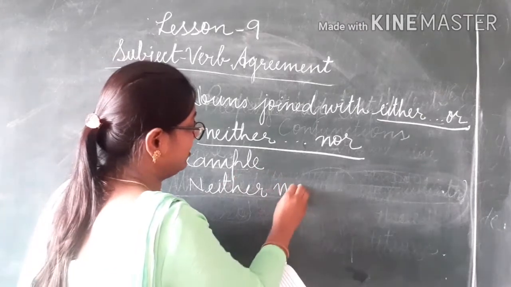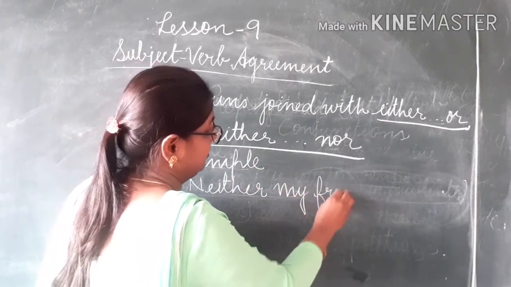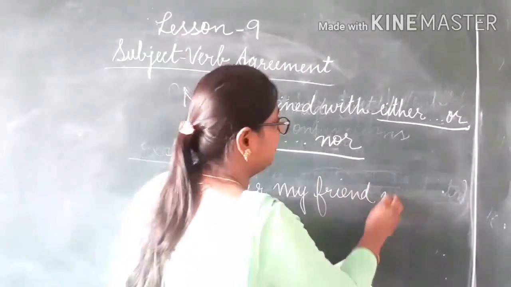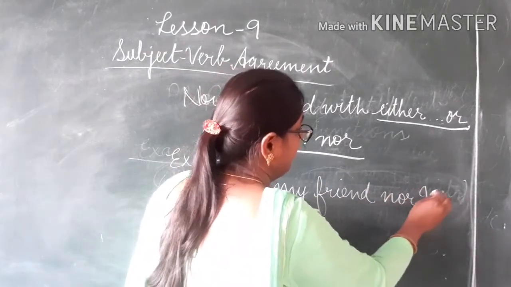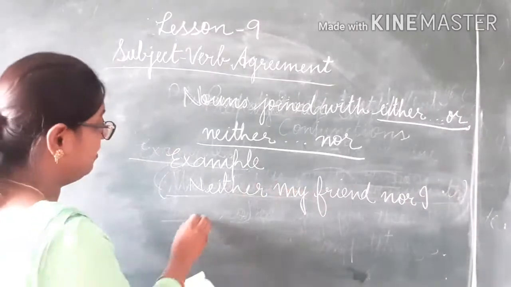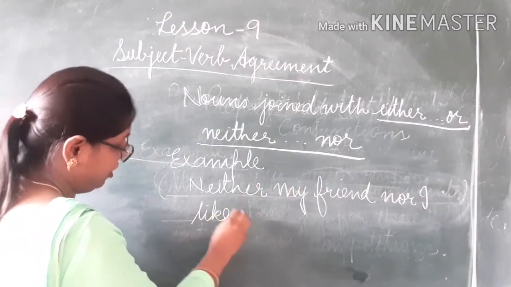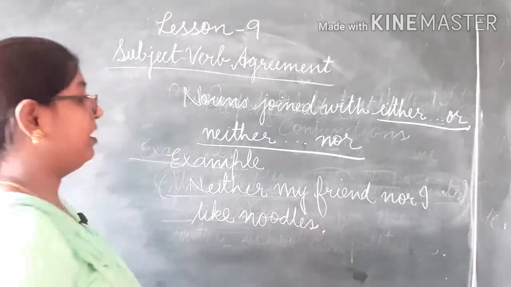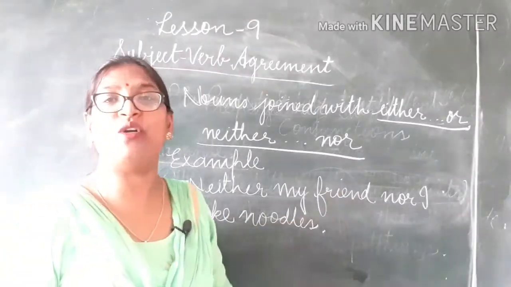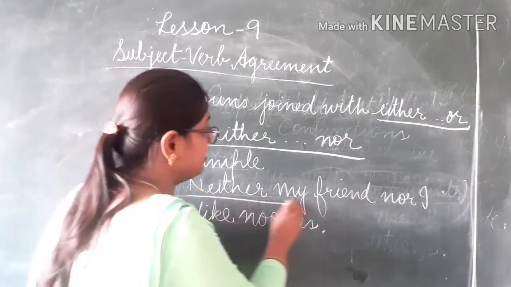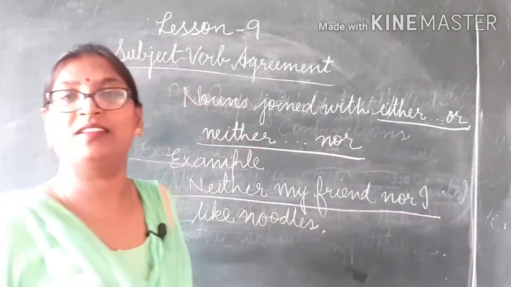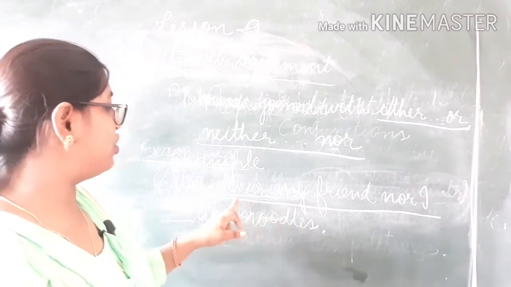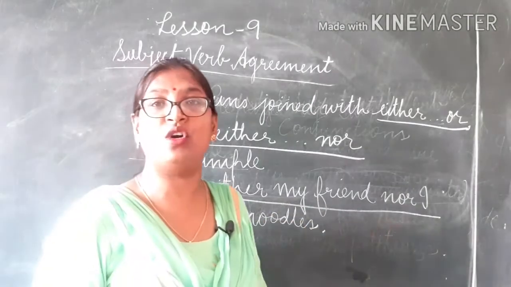Neither my friend nor I like noodles. Neither my friend nor I is the subject. Here two nouns are joined with neither nor.